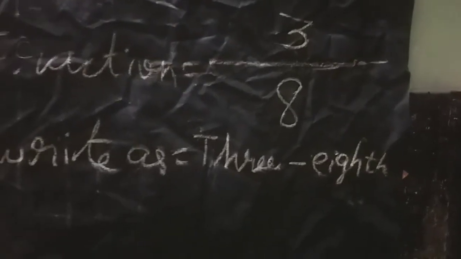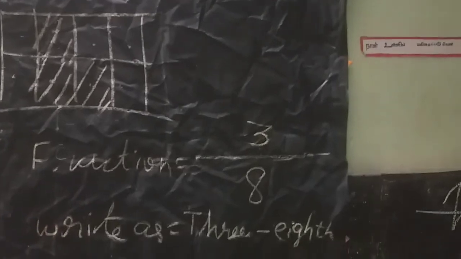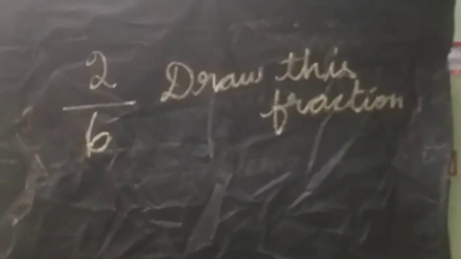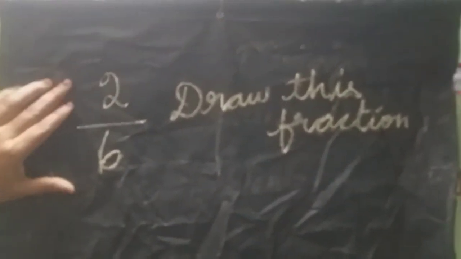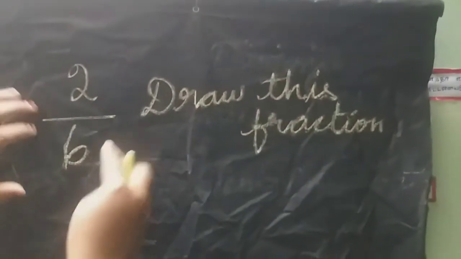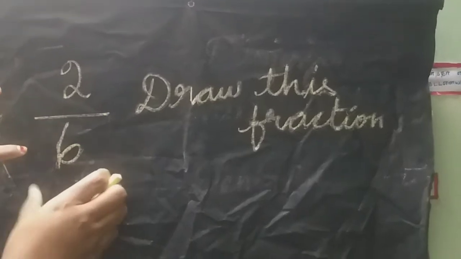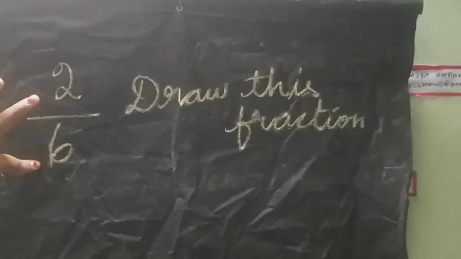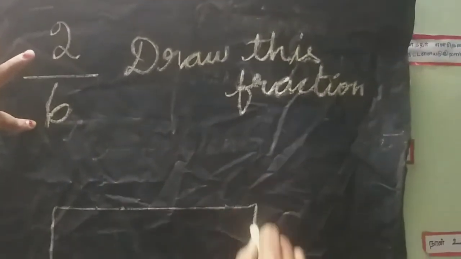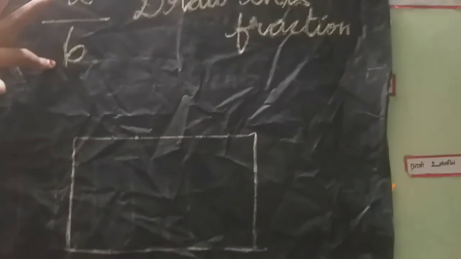Okay. And this is how you write the fraction number. Then next you are going to see how to draw this fraction. Draw this fraction means, first of all, you should see the denominator number. The denominator number is 6.